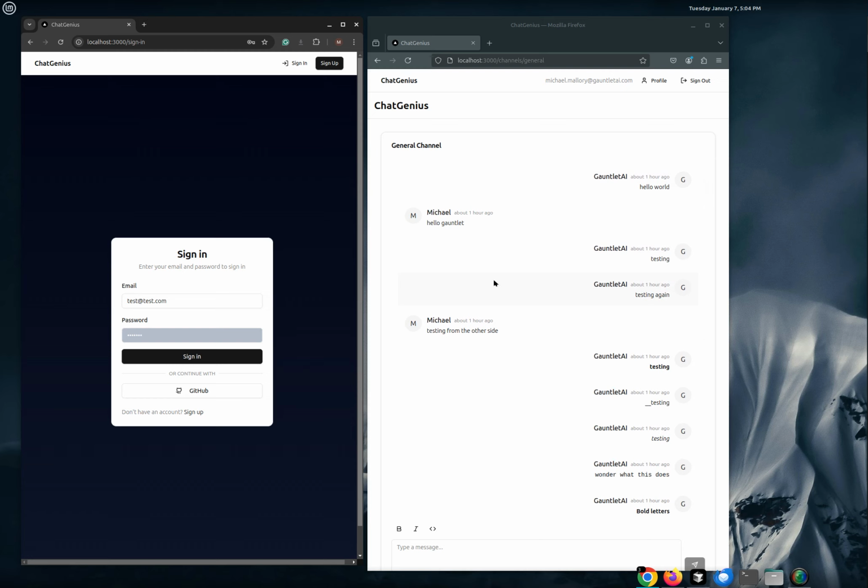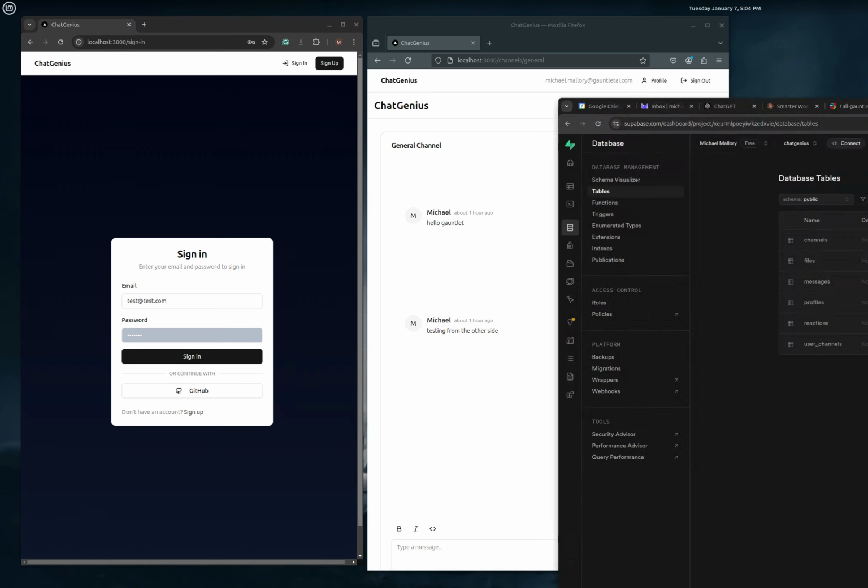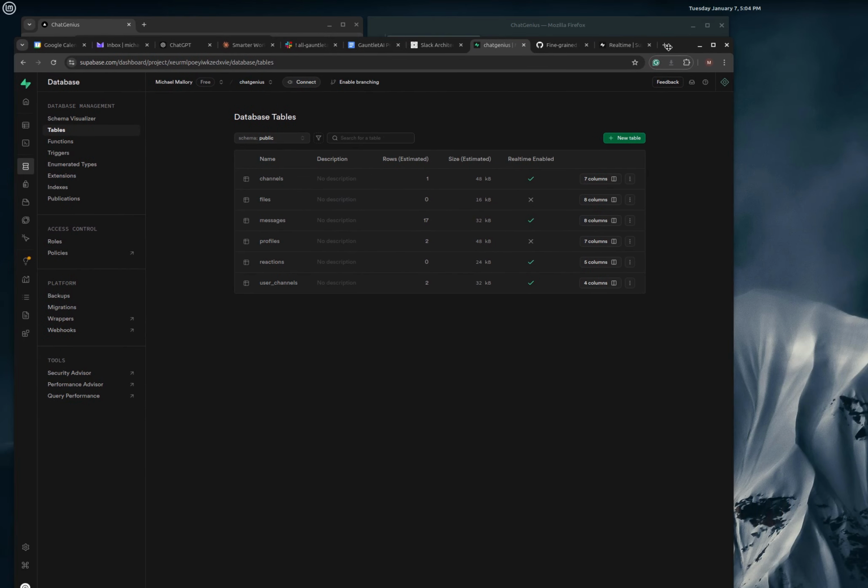Next up, we're going to build in more channel organization so we can split out into extra channels. We can do direct messages, file sharing. Let's see if I can bring this over here. I've got basically the Supabase database structure over here. I can do channels, files, messages, more profiles. We're going to do little emoji reactions in here, and then individual user channels for direct messages.